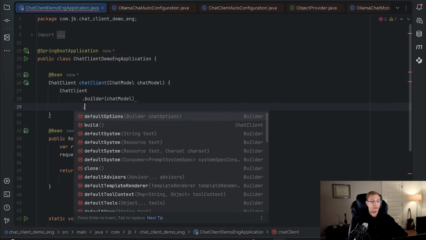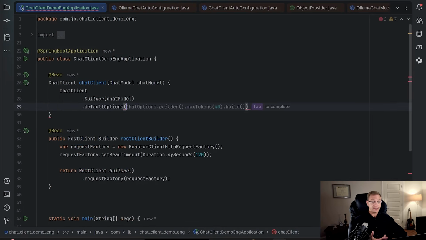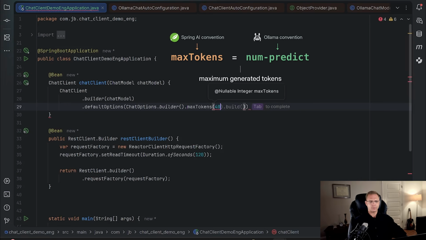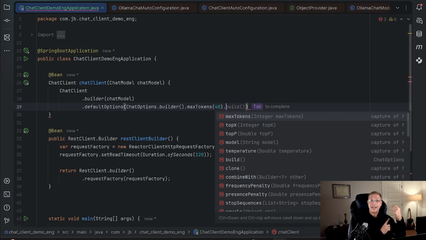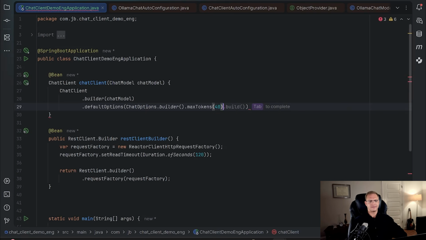What else can we configure for ChatClient? We can override the application properties we saw previously. Here we need the chat options, so again it will be some builder, and for example, yes, I want max tokens to be 40. And now you see IntelliJ hints me to make the build like it was in Spring AI 1. Now we need to provide just the options builder, and then Spring AI will merge it with additional values, and then it will build the immutable object.